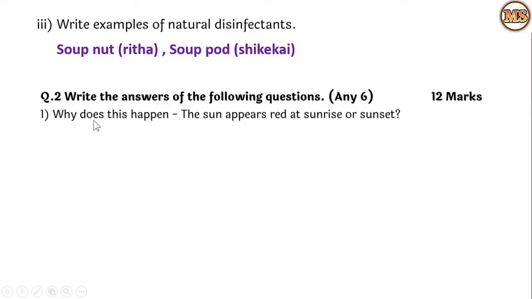Then question number 2, write the answers of the following questions. Any 6 are to be answered out of those given, and this is for 12 marks. So naturally each question carries 2 marks. First one, why does this happen? The sun appears red at sunrise or sunset.